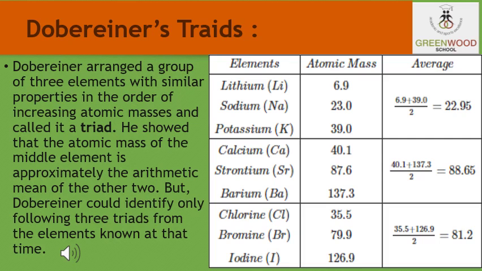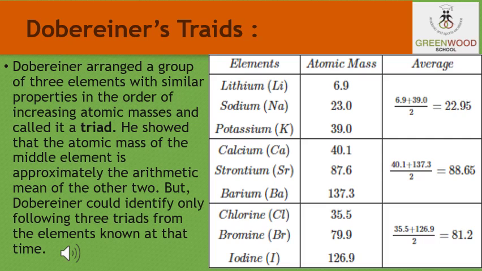For example, the three elements nitrogen, phosphorus and arsenic have similar properties. Therefore, they can be regarded as forming a triad. However, the actual atomic mass of the middle element, that is phosphorus, is much lower than the average of the atomic masses of nitrogen and arsenic.